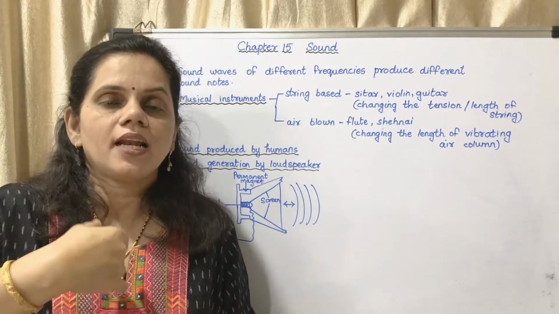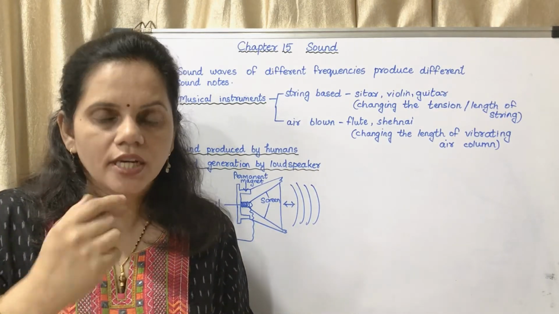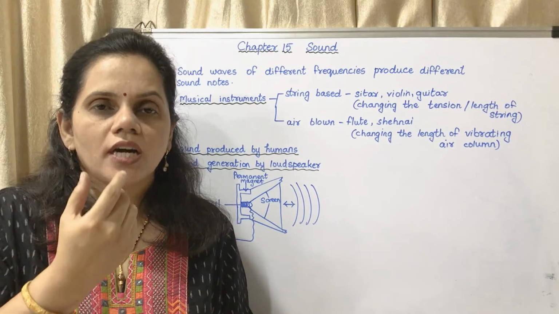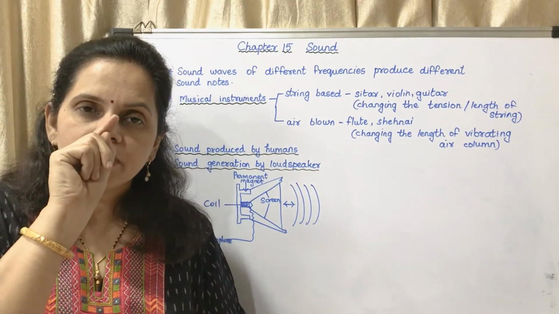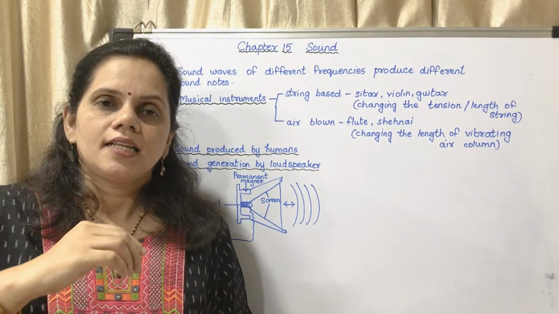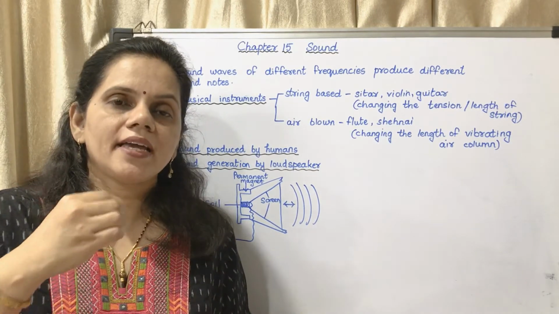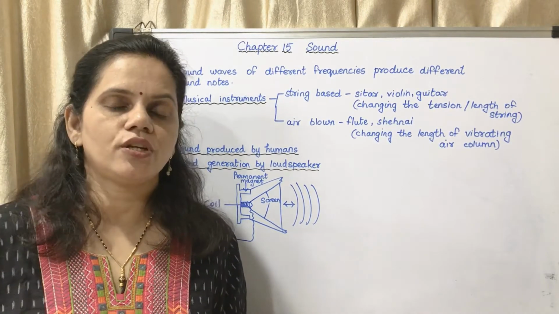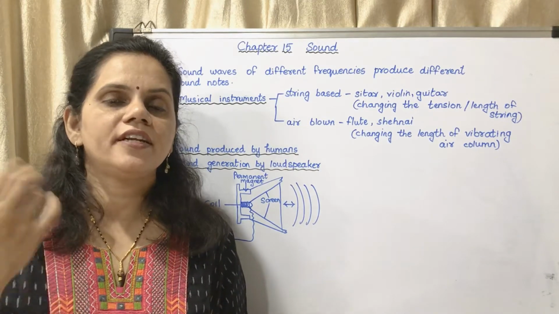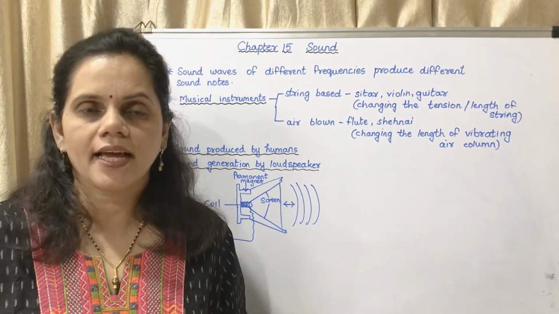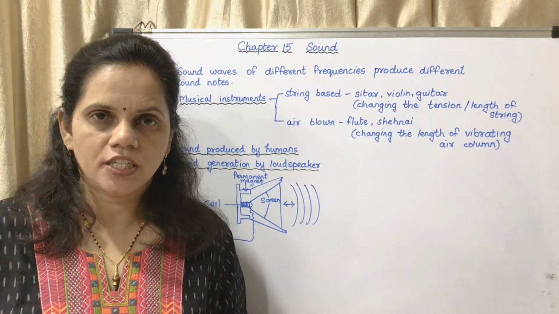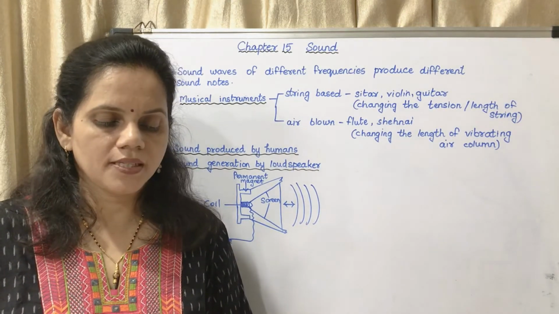The air from the lungs, when it comes out, passes through the vocal cords, and due to that slit, it produces a sound. By increasing or decreasing the tension of the vocal cord, different frequencies of sound can be produced. Understood? So I will read out, you may see.